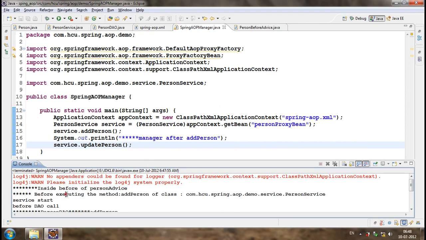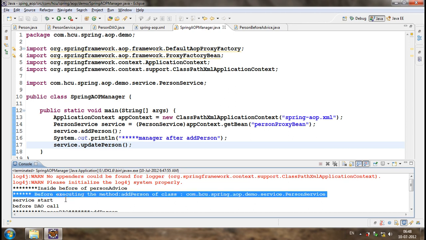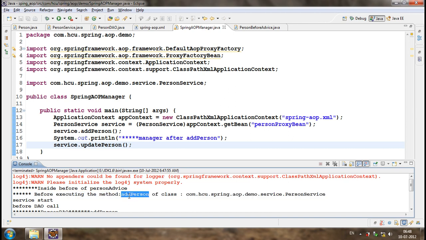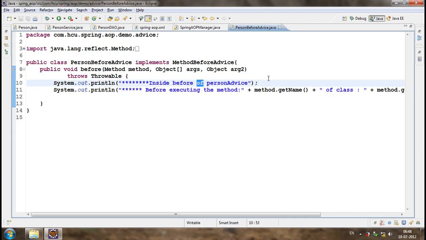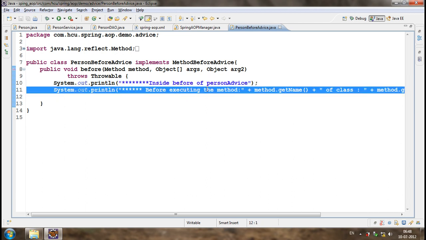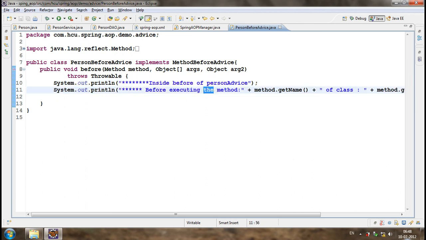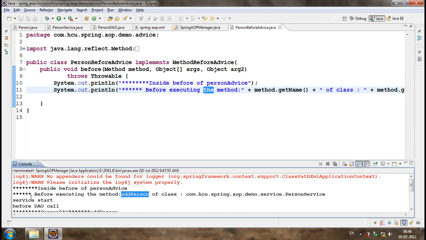Inside before person advice it is executing the person advice. Before executing the method add person, it's executing the person advice. It is coming to the person advice and bringing that inside person advice, and before executing the specific method, before executing the method add person of class person service.